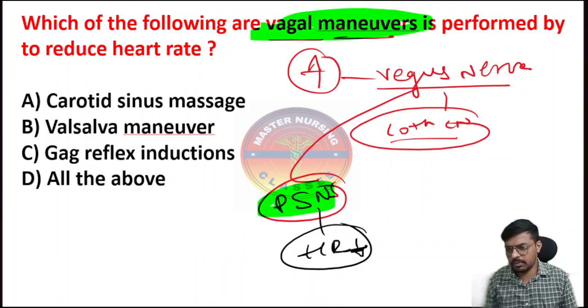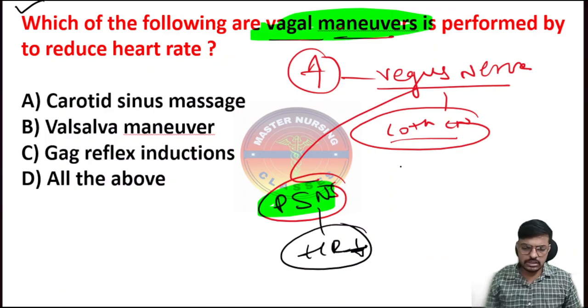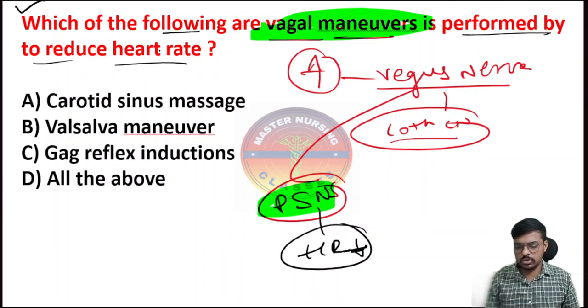So now read the question properly. It's basic for you all, and this much basic we have to understand here. Then read the question: which of the following are vagal maneuvers performed to reduce the heart rate? Just to reduce the heart rate. So what are the vagal maneuvers we have to perform?